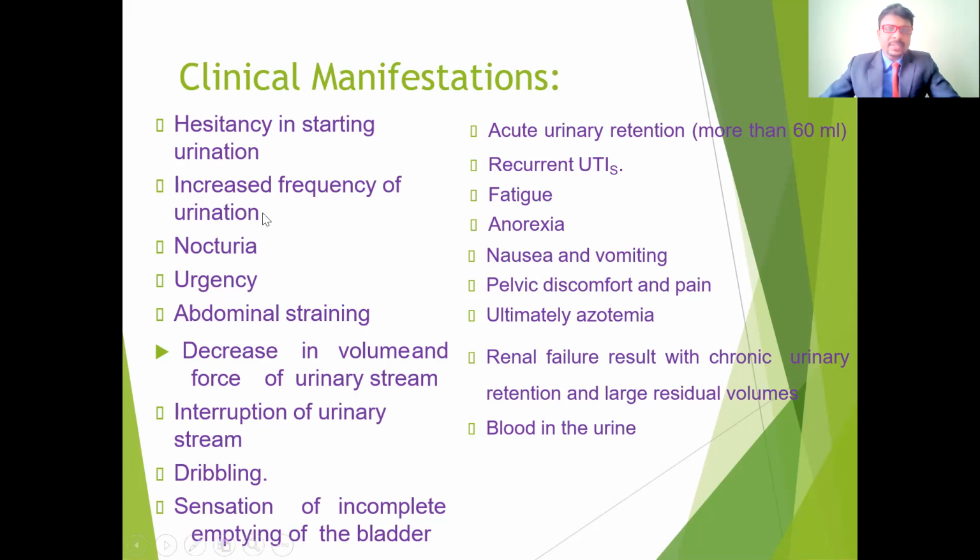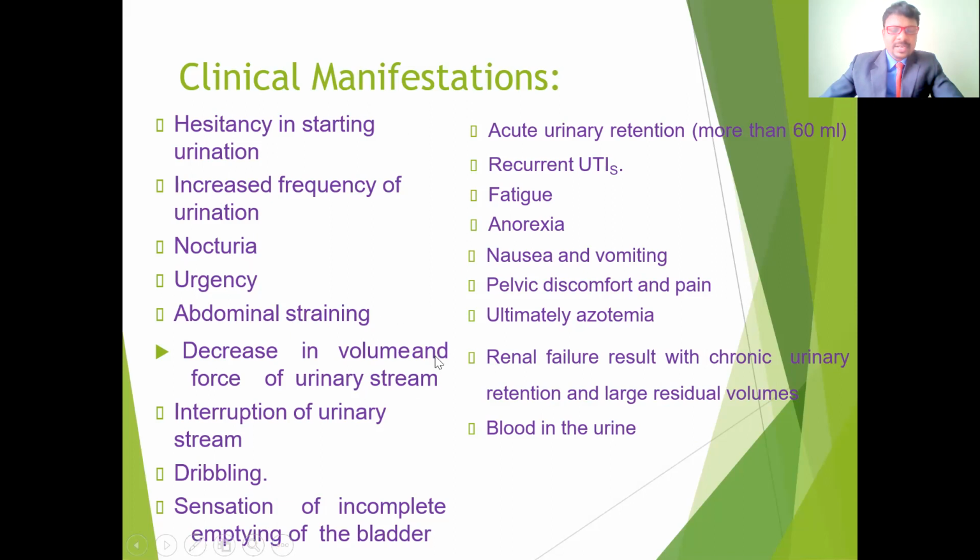Next, increased frequency of urination. Because of this obstruction, it pushes on the bladder and also stimulates the bladder muscles, so the frequency increases. Even with a little extra urine formation, they have to go to the toilet. That is called frequency. They have to go immediately, otherwise they may get incontinence, and may drip urine in their pants or dress. They may also get nocturia, especially at night, and may pass urine in their dress itself. Also urgency and inability to control the urine.